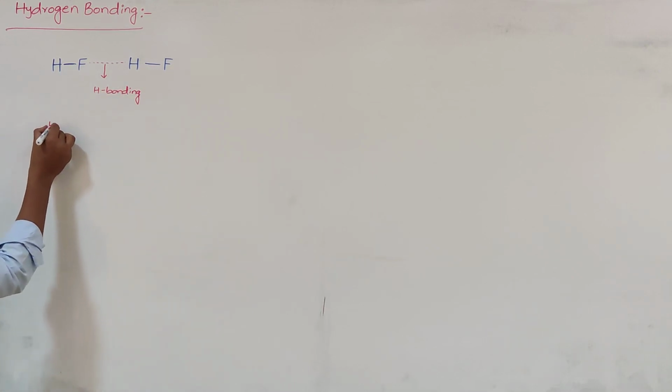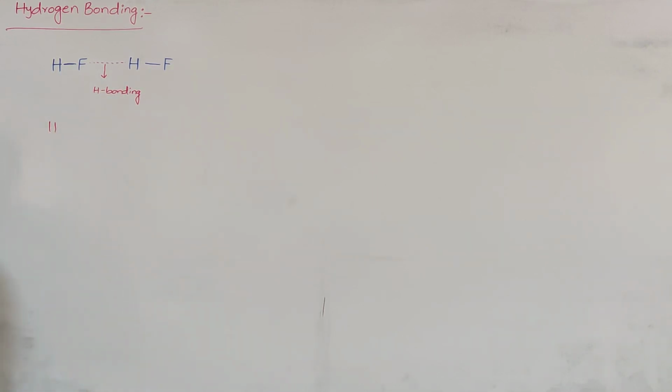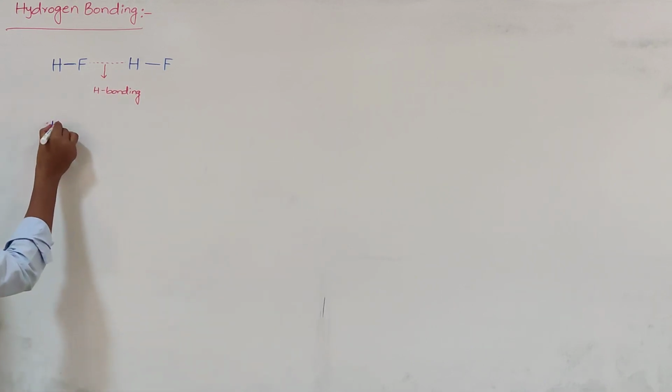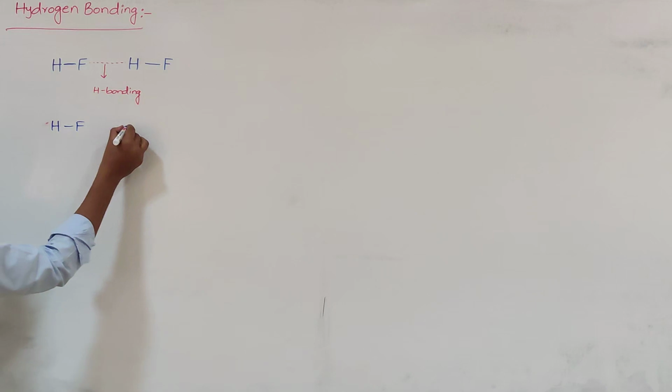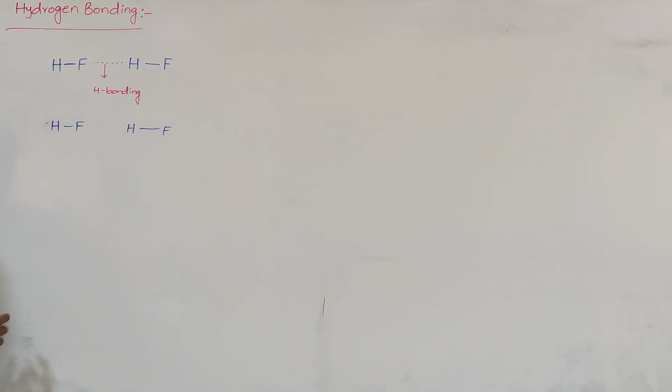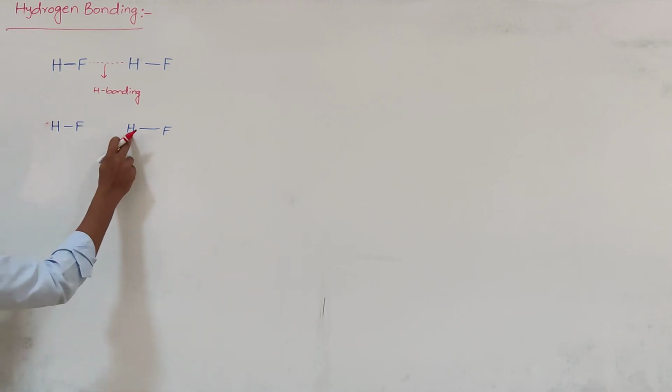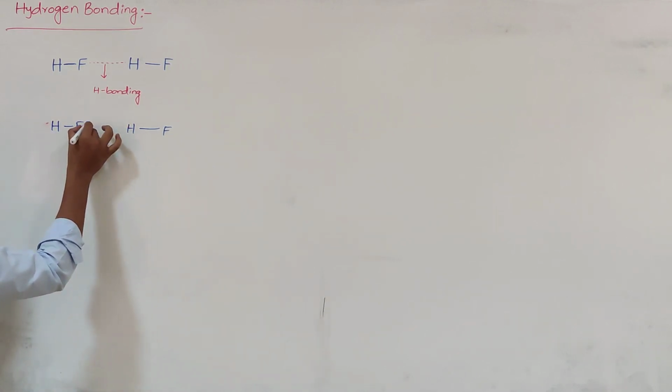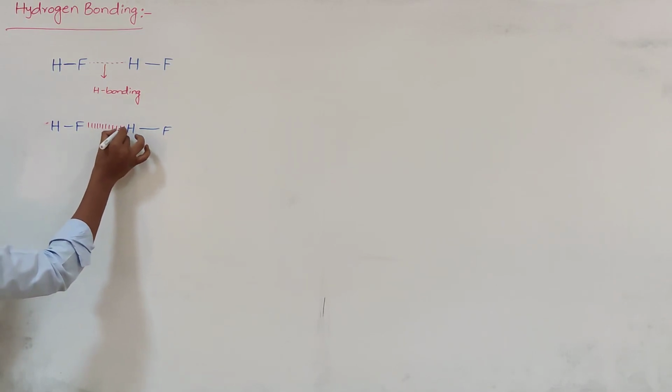In some textbooks, they might represent the hydrogen bonding like this: HF and HF. So the hydrogen atom of one molecule is making a bond with the electronegative atom of the other molecule.